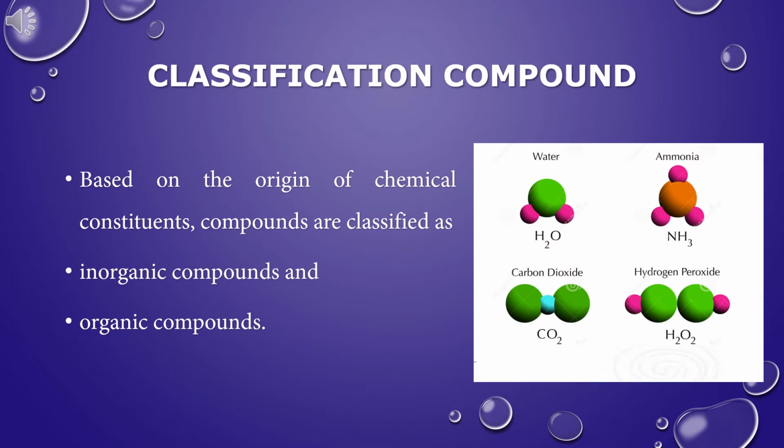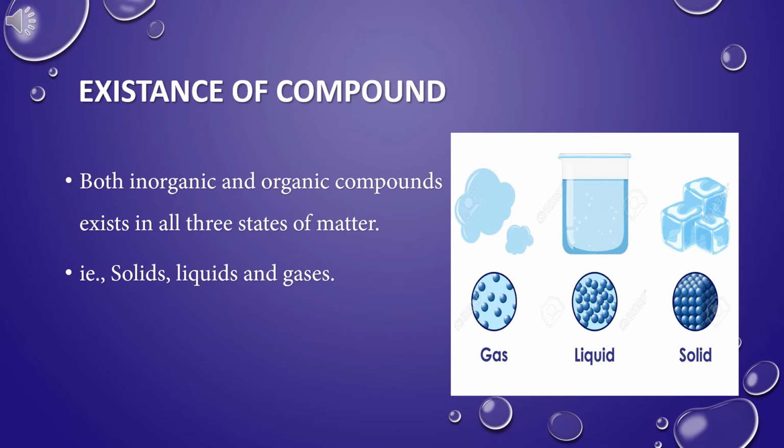Classification of compounds. Based on the origin of chemical constituents, compounds are classified into two types. They are inorganic compounds and organic compounds. Both inorganic and organic compounds exist in all three states of matter, that is solids, liquids and gases. What are the properties of solids, liquids and gases? Very good. Solids have definite shape and volume.